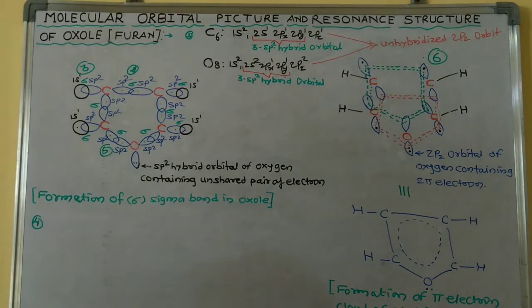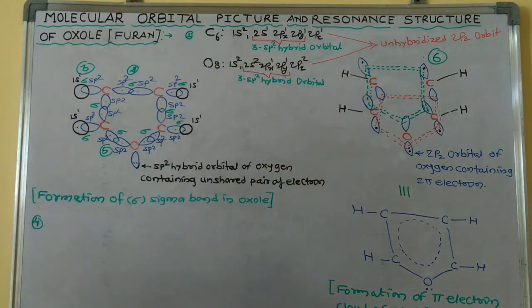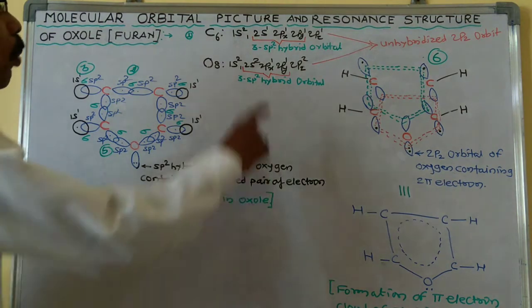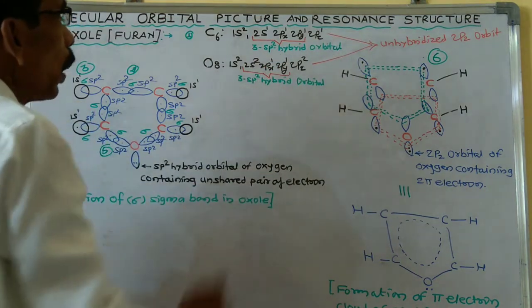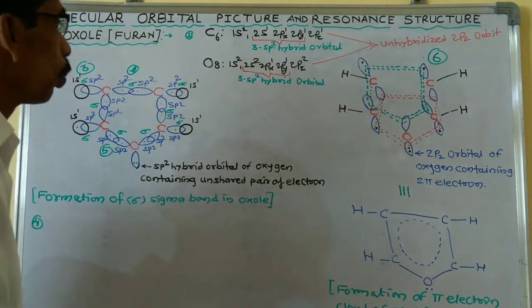Students, today we will discuss the molecular orbital picture and resonance structure of furan. In this case, all the carbon atoms and oxygen atoms in furan undergo sp2 hybridization. When all these carbon and oxygen atoms undergo sp2 hybridization, there is the formation of three sp2 hybrid orbitals for the carbon atoms, also for the oxygen atoms.